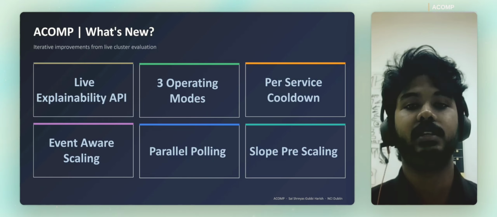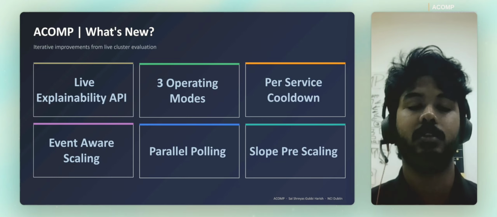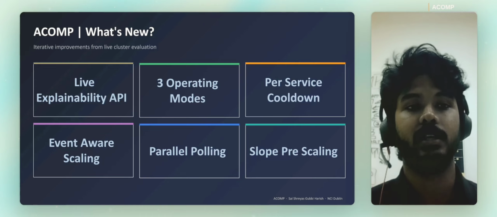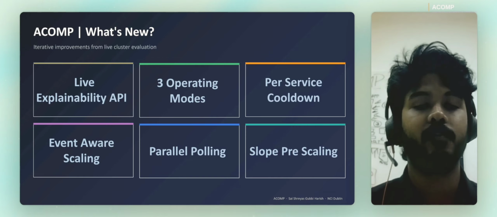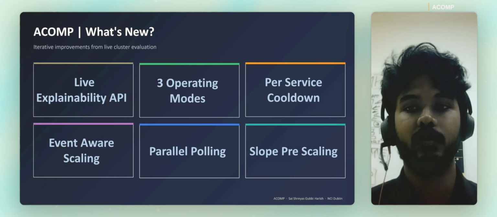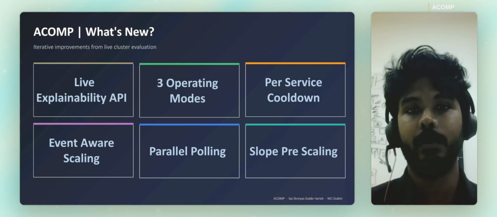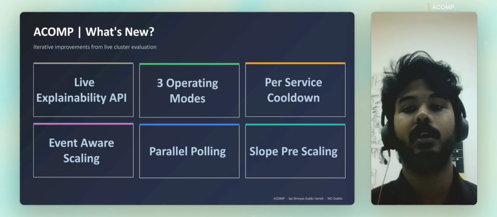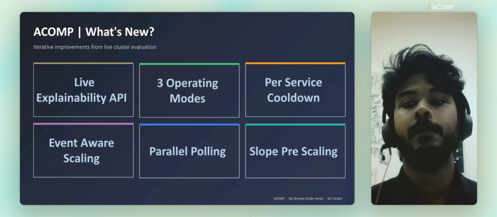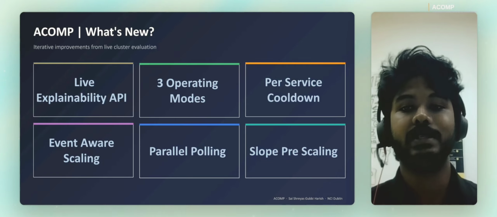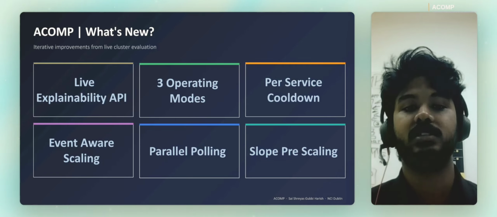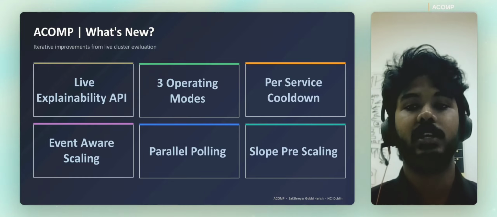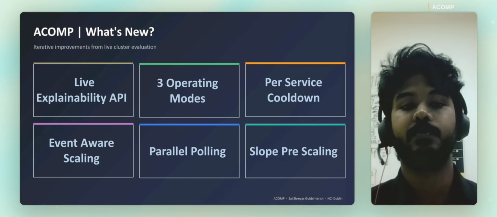So what's new? These are the features I'm introducing with ACOMP which the rest of the papers or currently existing systems don't have. A live explainability API on a port for the developers that answers why scaling was done, and per-service cooldown, so one pressured service can scale without disturbing the stable ones. Three operating modes: strategic, aggressive, and conservative depending on the needs, which are switchable live, and event-hour pre-scaling for planned traffic like Black Friday or such events. Parallel polling that cuts detection latency from 3 seconds to 0.3 seconds. And slope-based pre-scaling that lowers the CPU threshold before a spike even lands.